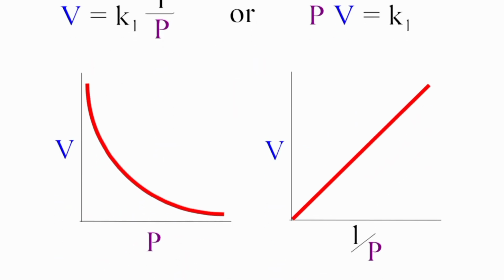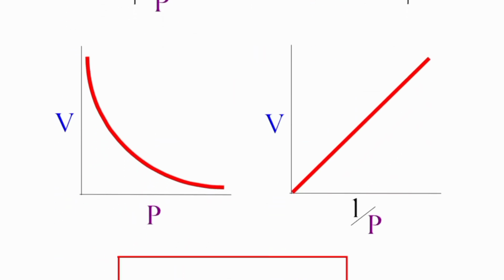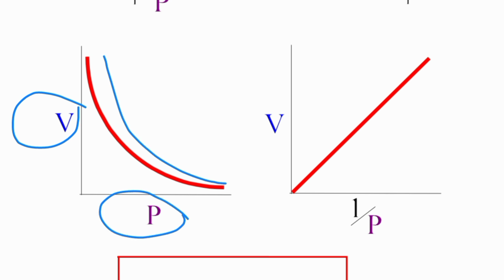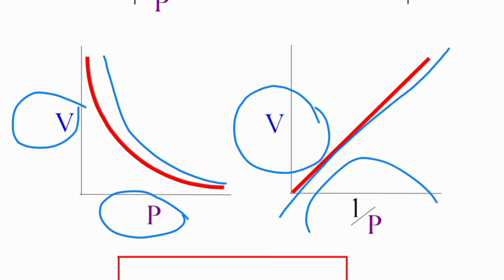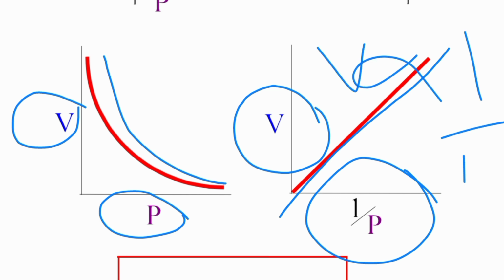Here are some graphs. When we plot V against P, we get isotherms, and we get a straight line when we plot V against the inverse of P, because V and P are inversely related.